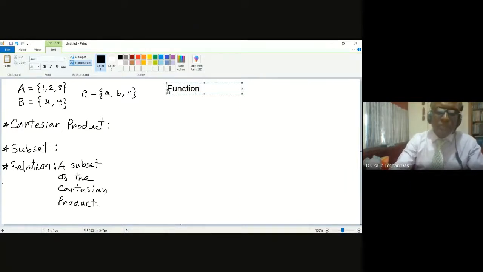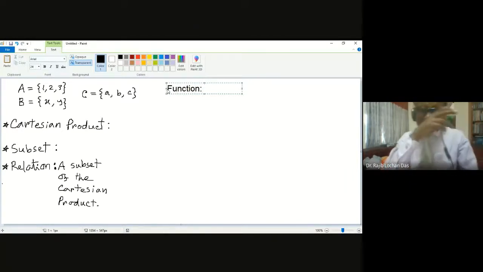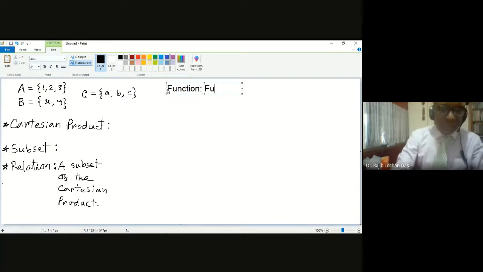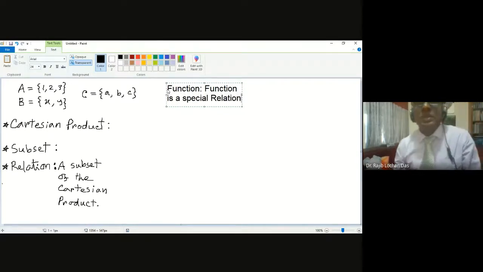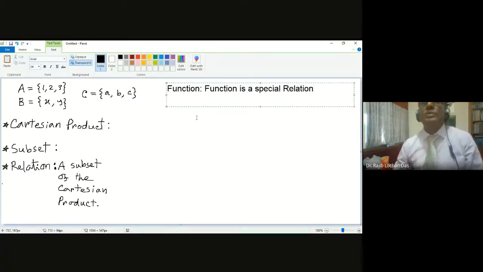What is function? Okay. So function is actually a special relation. Function is also a relation, but it is a special relation. Every relation is not a function.